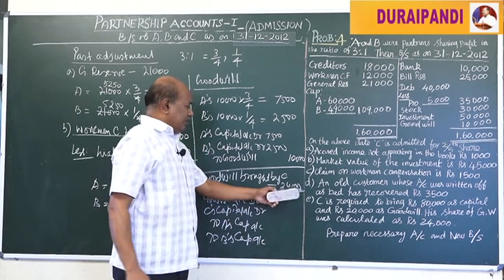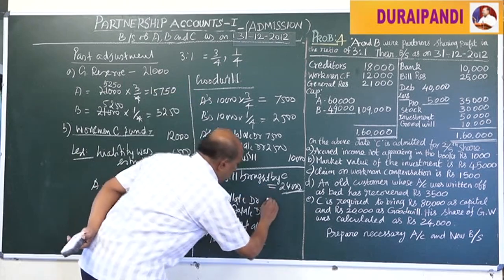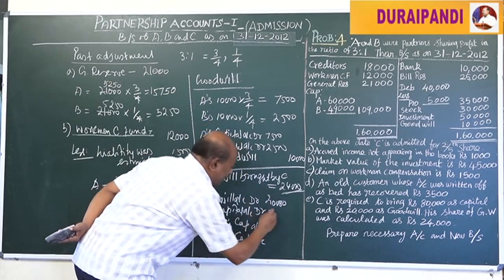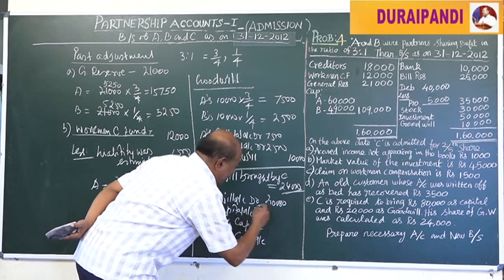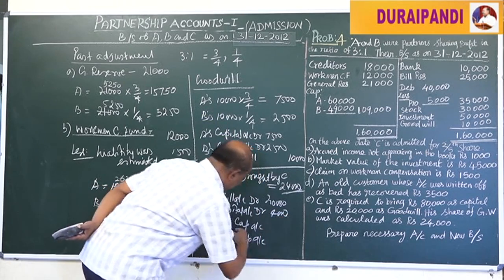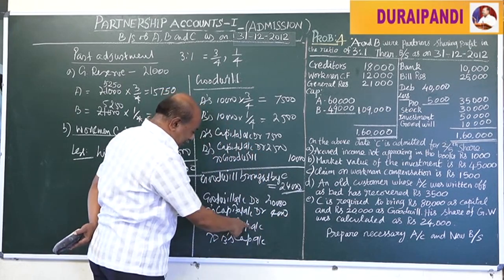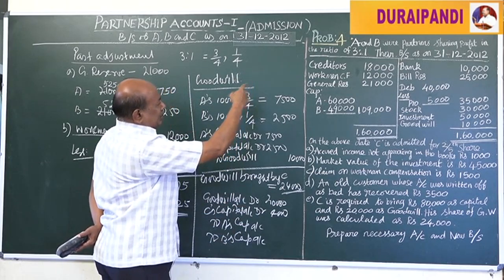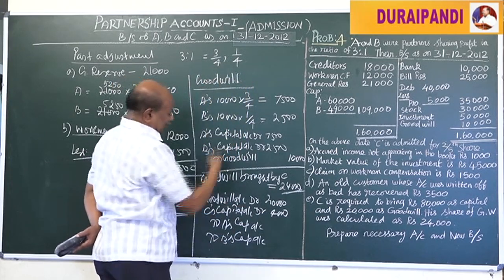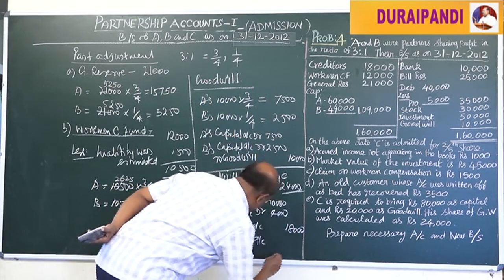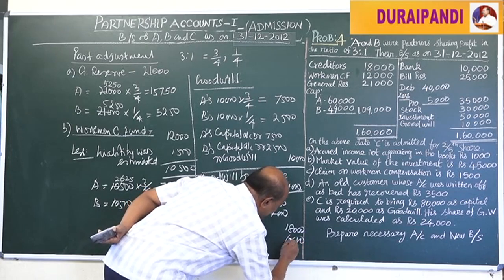That is, this 24,000 rupees: 20,000 brought by cash, then the remaining 4,000 is taken from C's capital account. It is credited to A's capital account and B's capital account in their respective profit sharing ratio 3/4 and 1/4, that is equal to 18,000 and 6,000.